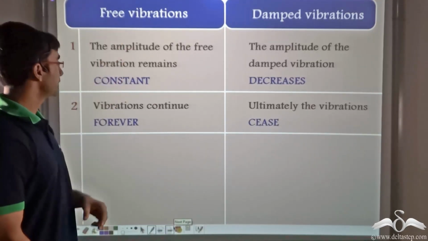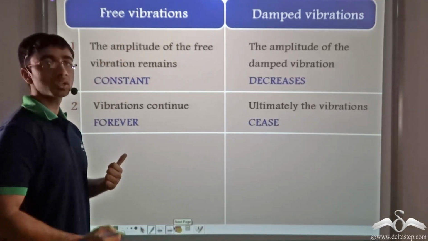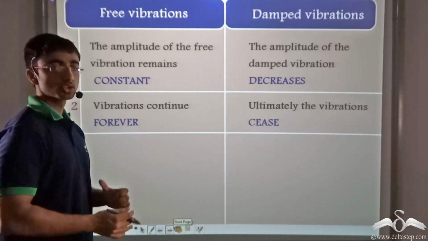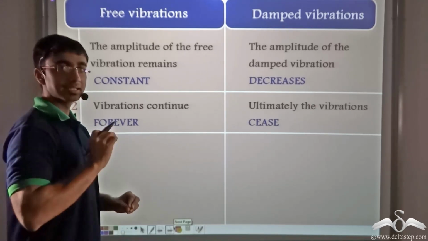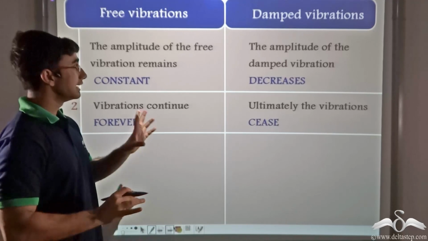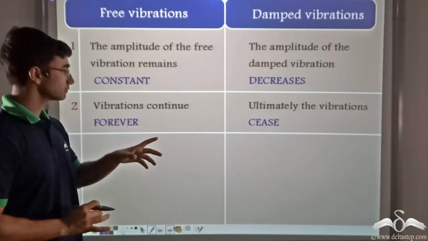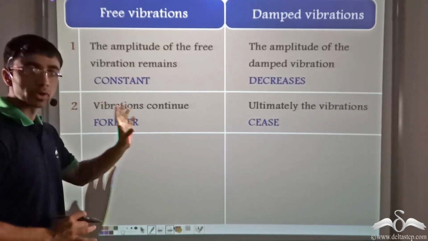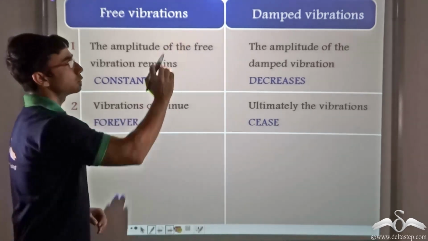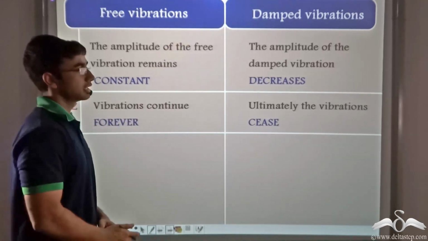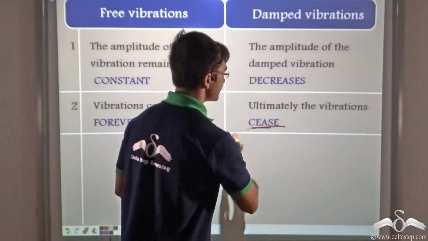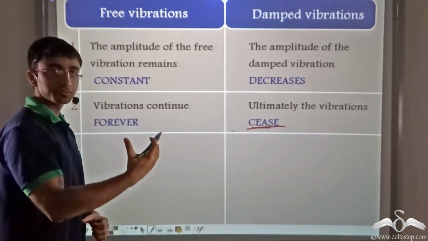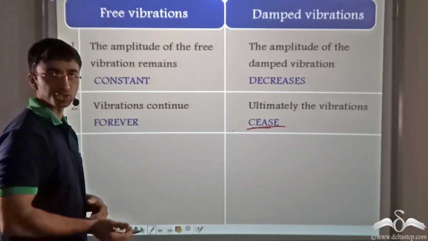Secondly, in free vibrations, the vibrations will go on continuing forever. So if I apply a force and leave the freely vibrating body, in the absence of an opposing force, the vibrations continue forever. Unlike what happens in damped vibrations, where the vibrations ultimately cease because there is an opposing force which reduces the amplitude gradually.